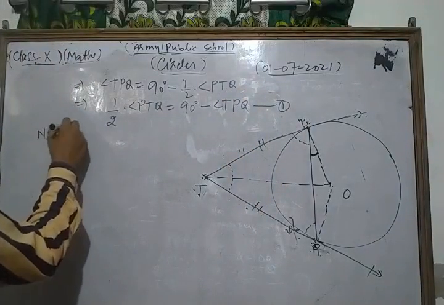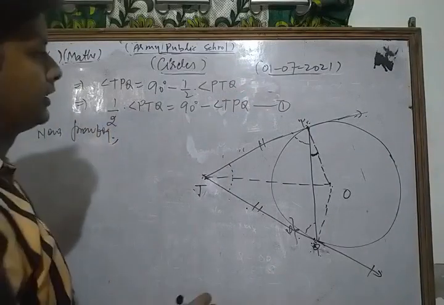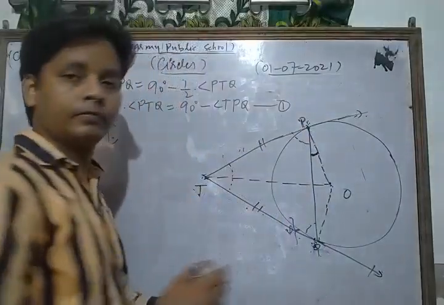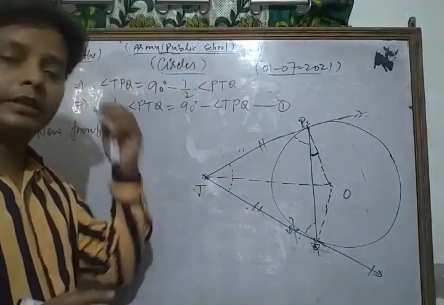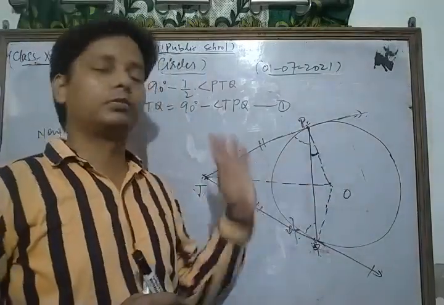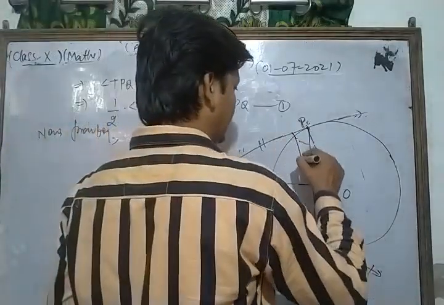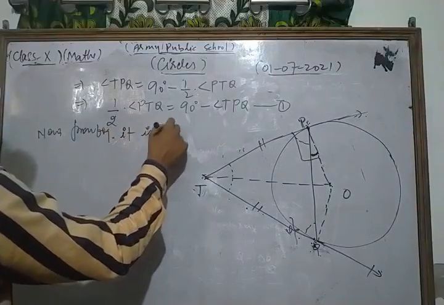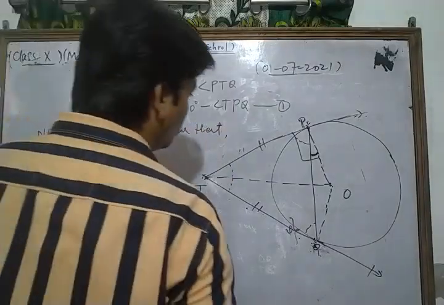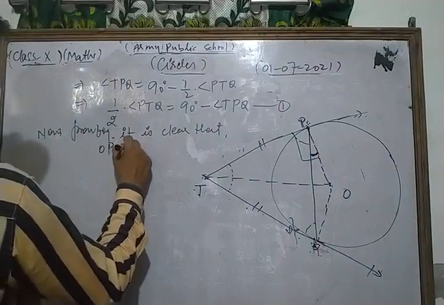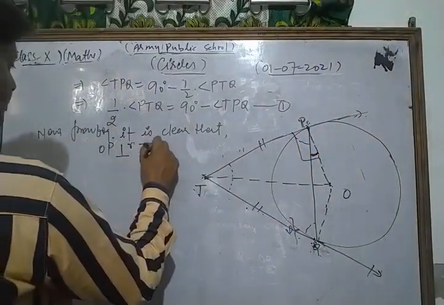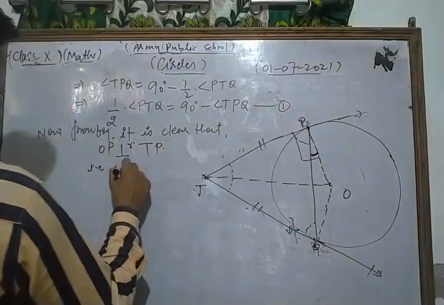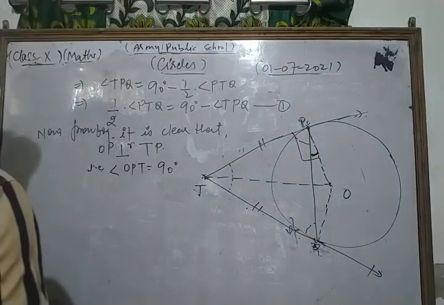Now from the figure it is clear, dear student, that OP is perpendicular to TP, because we already discussed the theorem that the line joining the center to the point of tangency is always perpendicular to the tangent. So from the figure, OP is perpendicular to TP, that is, angle OPT is 90 degree.